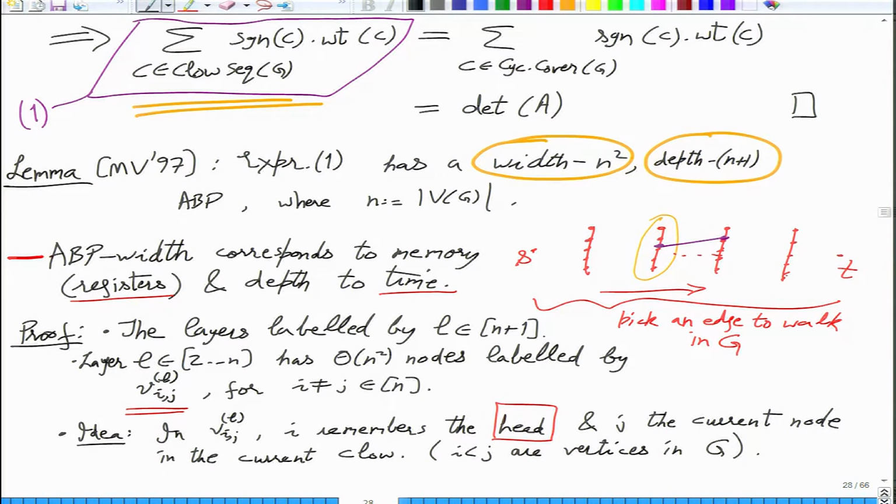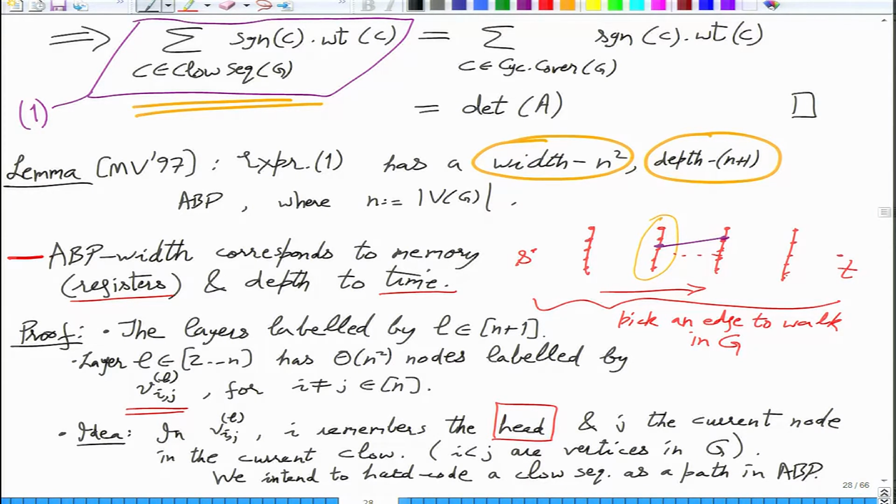And so we intend to hard code a closed sequence as a path in the ABP.